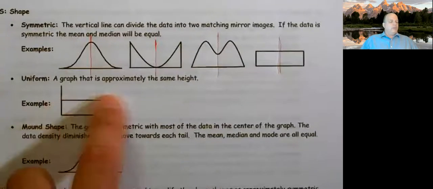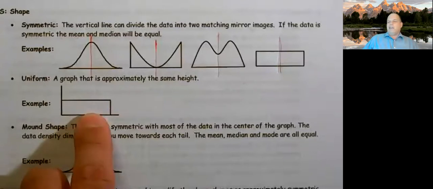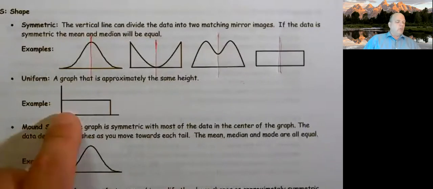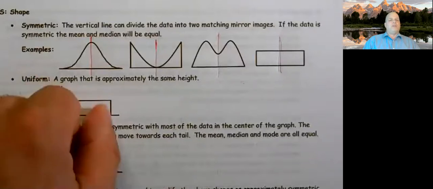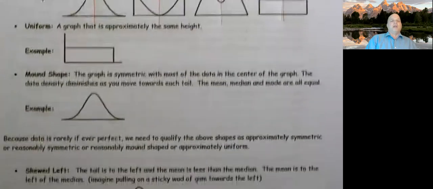A graph that is uniform is approximately the same height. This is the same height, but it doesn't have to be exactly the same. It says approximately, and we like that word because data isn't perfect. If you think about rolling a dice, I can get a 1, 2, 3, 4, 5, or 6, and all the probabilities would be 1/6. So the dice would have a uniform distribution as far as probability.